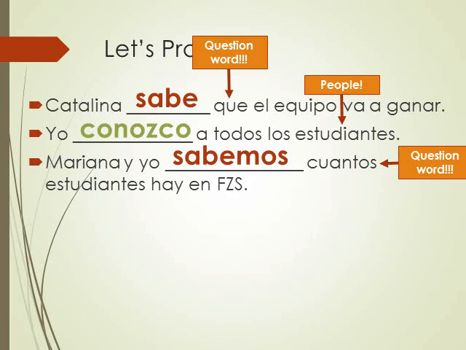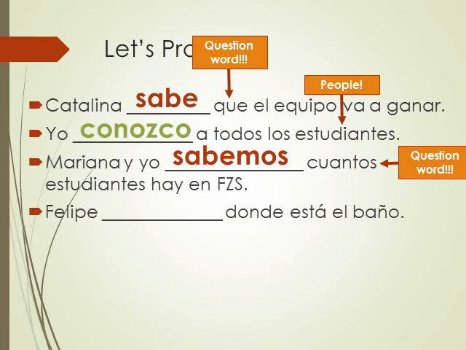Even though there are estudiantes in the sentence, and those refer to people, what Mariana and I are saying is that we know how many students there are. We're not familiar with them necessarily. We're not BFFs, but we know how many students there are in the school.